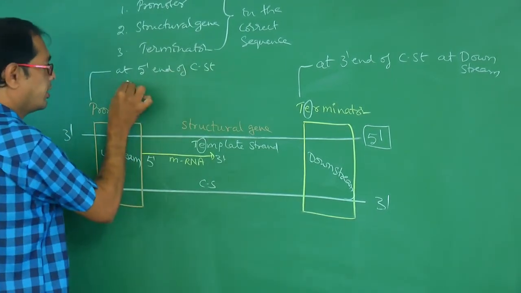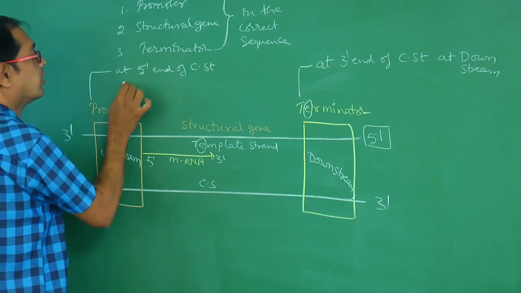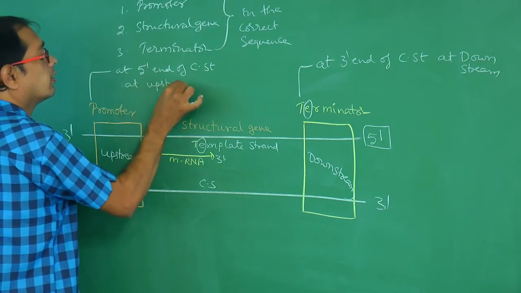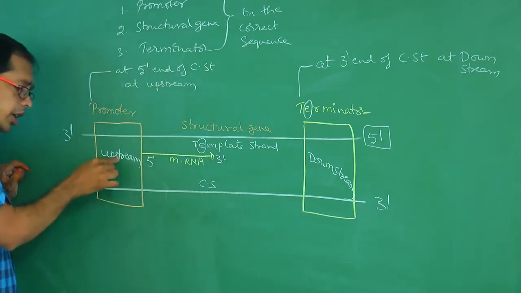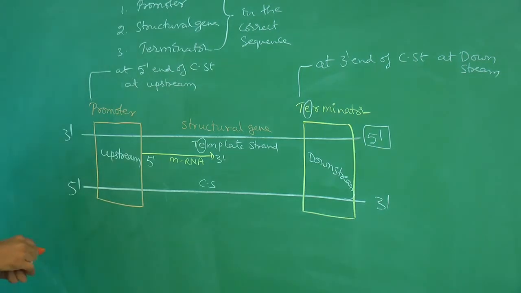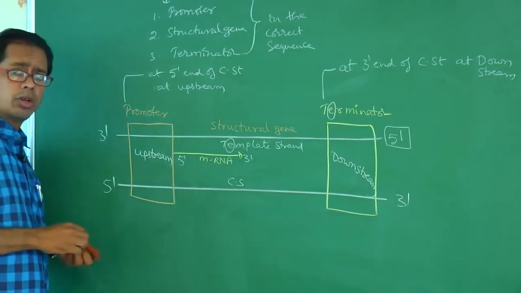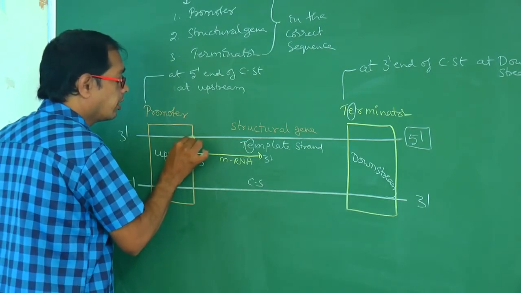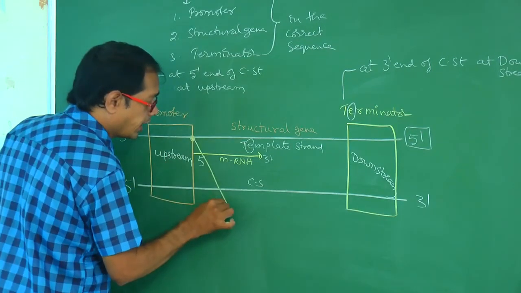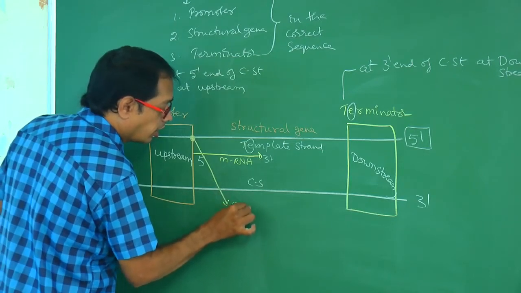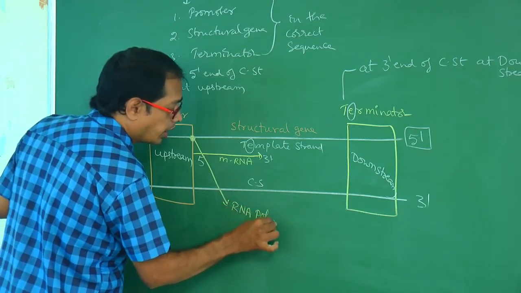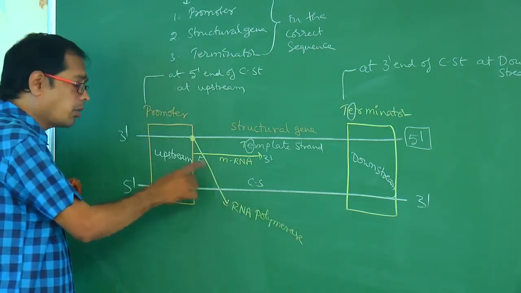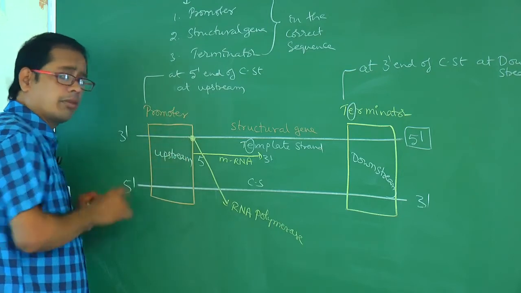5' of the coding strand, at upstream. Promoter is always located upstream only. Okay, right. Now one point you have to remember. In this promoter, RNA polymerase enzyme is attached. This one is called RNA polymerase. The binding site of RNA polymerase is the promoter.